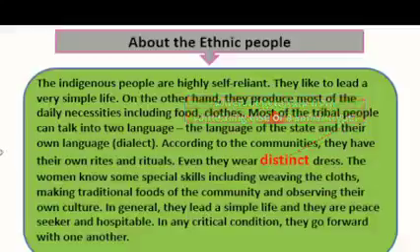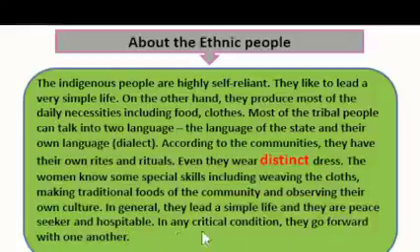So the women know some special skills, including weaving the clothes, making traditional foods of the community, and observing their own culture. In general, they lead a simple life and they are peace seekers and hospitable. In any critical condition, they go forward with one another. So they are socially united with each other, actually.